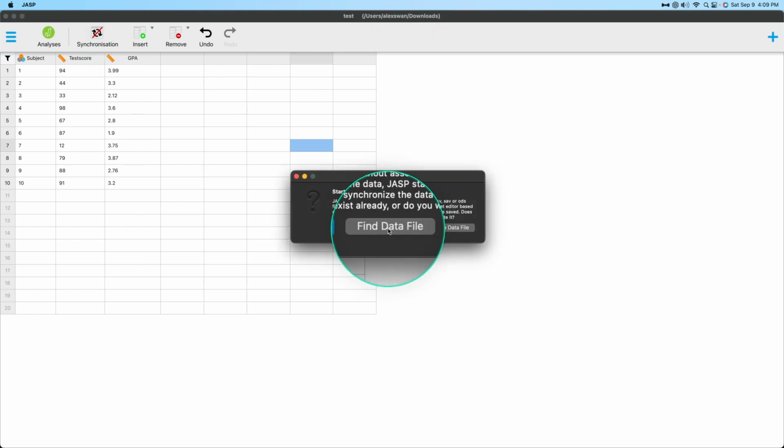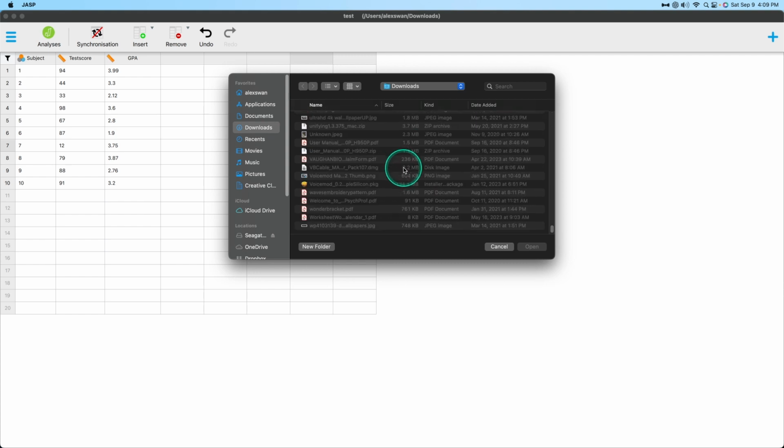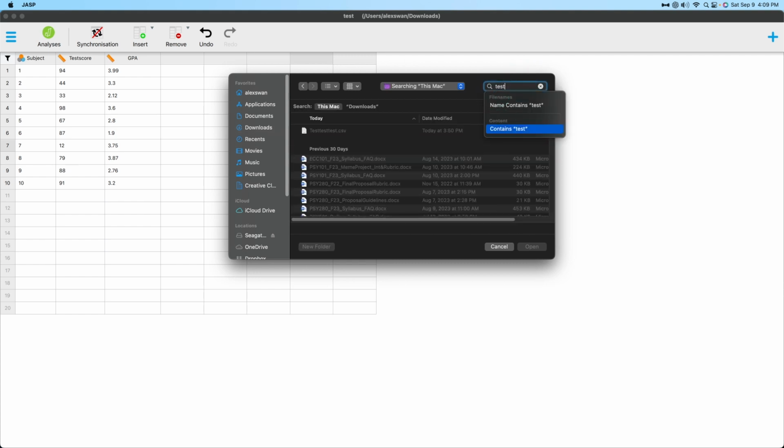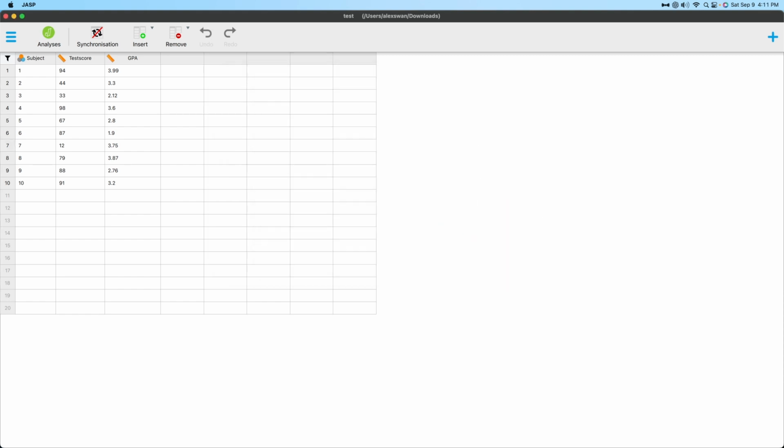And now I would want to go to find data file. And I'd have to find, I can just search and test. Yes, you may have access to it. Oh man, it's doing that thing. Okay, sorry about that, everyone. You probably just saw a cut, and I'm back here now. JASP had a bit of a conniption fit. It did not like that I asked for it to find the file. And it's weird because it asked for access to my Dropbox, when I was going through my downloads, which is a local file folder. So I don't know what happened. All right, well, you can see here that it's in my downloads and I had access to it, and here it is. It's very weird.